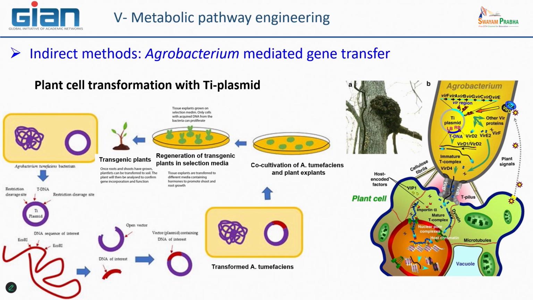So you make some co-cultivation with both of two partners, Agrobacterium tumefaciens and some piece of leaf, some piece of root, depending on what you want, some explant of your targeted plant.